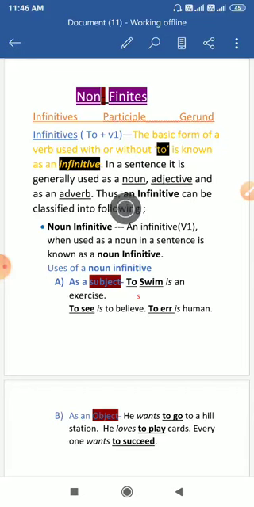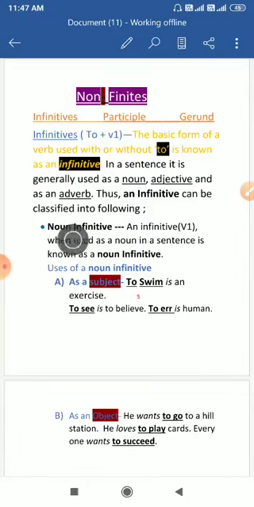many students reply by just giving the definition of a noun. But that is not what I am asking. I am asking how a noun is used in a sentence, because until and unless you understand the uses of noun, adjective, and adverb in a sentence, you cannot understand infinitive, because infinitive is used as a noun, as an adjective, or as an adverb in a sentence. So the first thing you need to know is how a noun is used in a sentence.